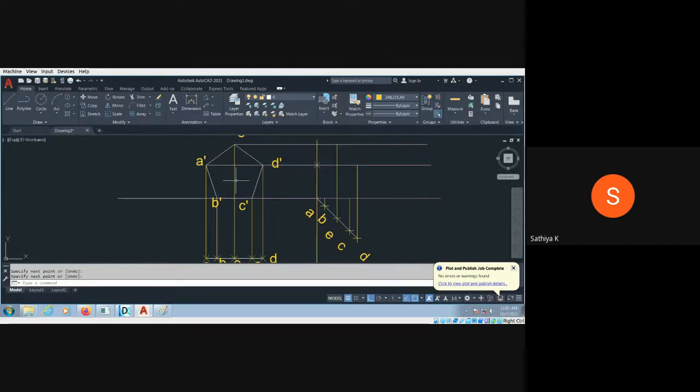So we need to get the intersection point from both the vertical and the horizontal projection. So immediately you have to make the point, otherwise you may get some confusion over here. So this is the second point B. This is actually the C point. This is actually D. First the space for getting the final. And I can draw the line by joining all those points.